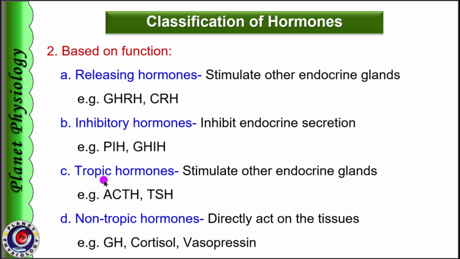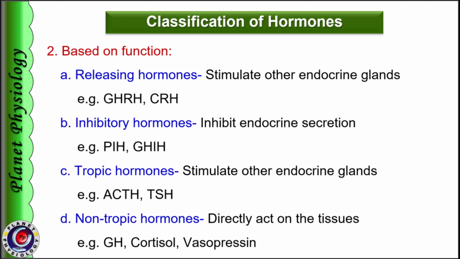Hormones can be tropic in nature, that is, they are stimulating hormones. They stimulate the activity of other endocrine glands. For example, adrenocorticotropic hormone, that is ACTH, stimulates the adrenal cortex. Similarly, TSH, thyroid stimulating hormone, stimulates the thyroid gland. And the last category in this classification is non-tropic hormones, which directly act on tissues. For example, growth hormone, cortisol, or vasopressin. All these hormones act as chemical messengers.